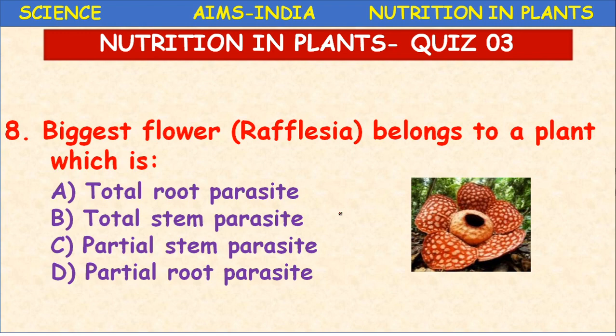Rafflesia is the biggest flower in the world, weighing very heavy, and the size is also very big. So it is a root parasite, no doubt. You have to select from options A and D, total root parasite or partial root parasite. So it is a total root parasite.